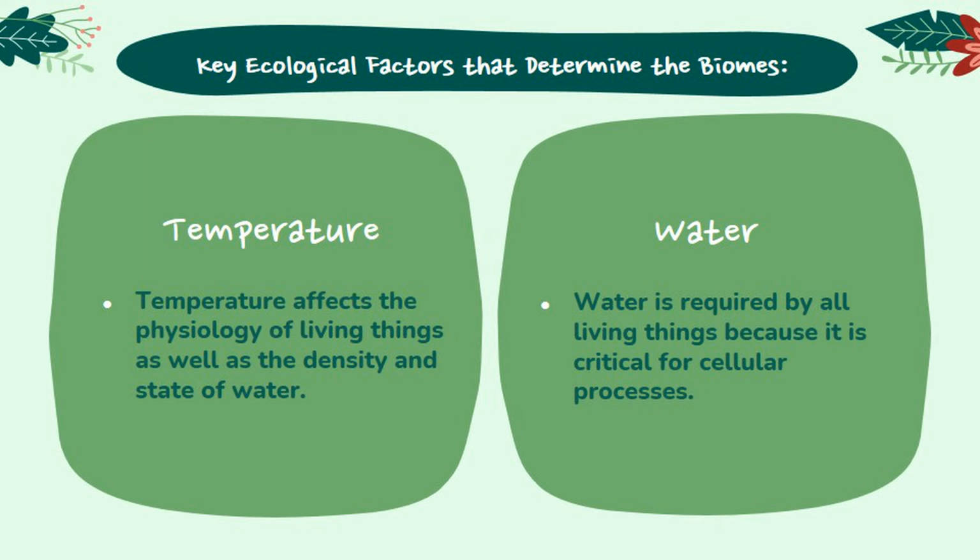Temperature can limit the distribution of living things. Animals faced with temperature fluctuations may respond with adaptations, such as migration, in order to survive. Water is required by all living things because it is critical for cellular processes. Since terrestrial organisms lose water to the environment by simple diffusion, they have evolved many adaptations to retain water.